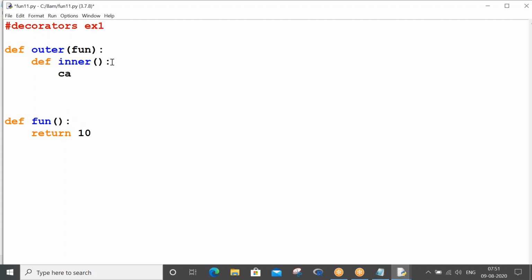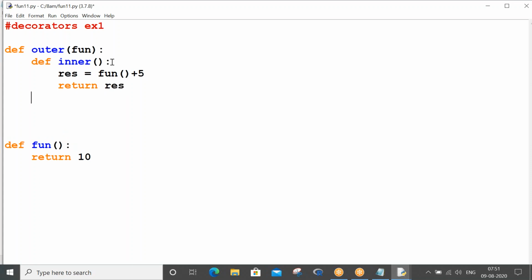So res equals your function plus 5, I'm giving. Then return res, and return inner.